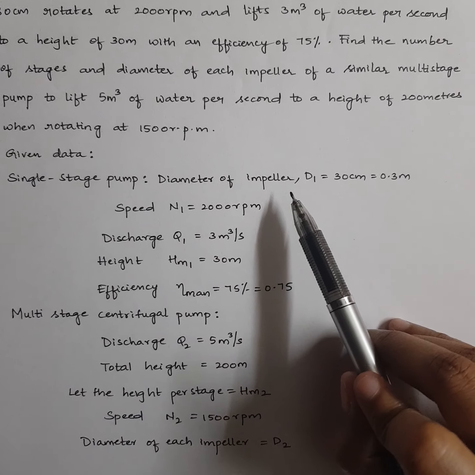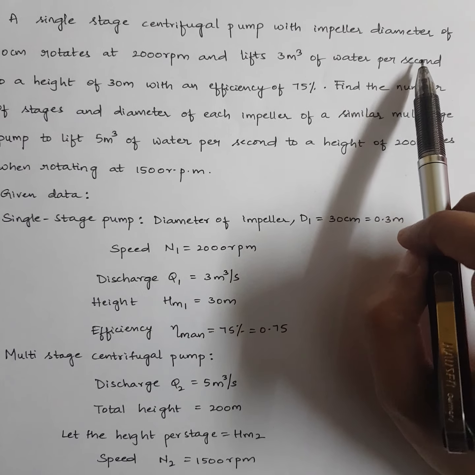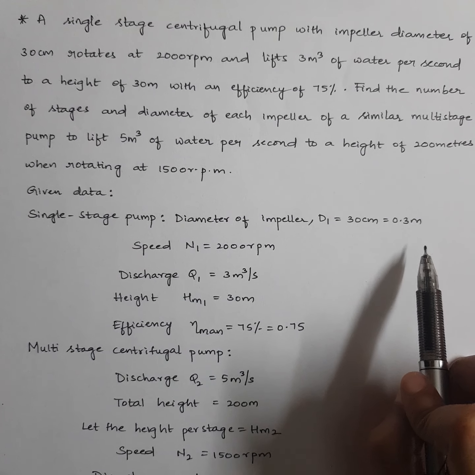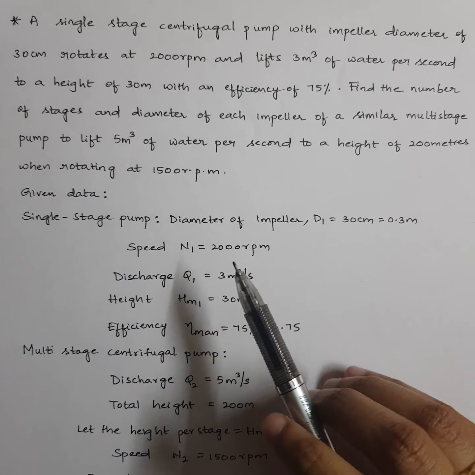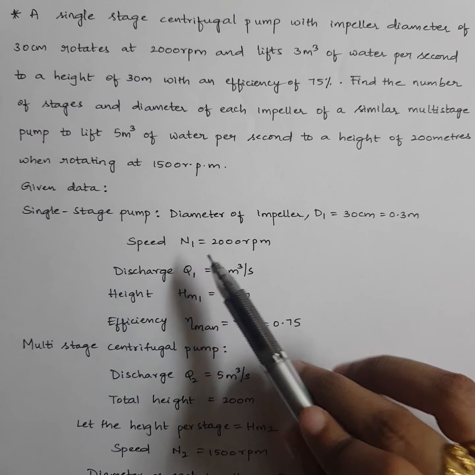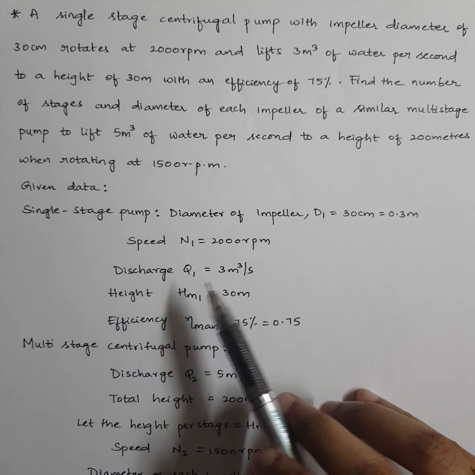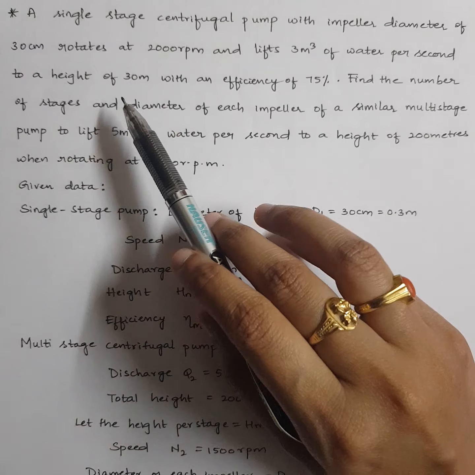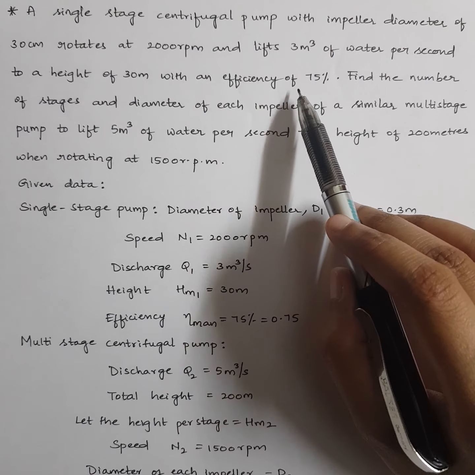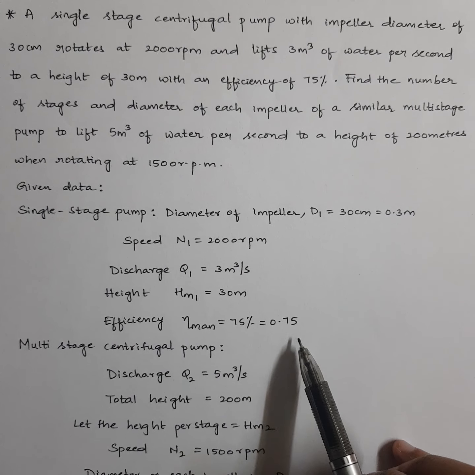Now see here, diameter of the impeller is given, right? Impeller diameter of 30 centimeter, right? So D1 is 30 centimeters, which is equal to 0.3 meters, 30 by 100. Next, it rotates at 2000 rpm, means N1 is 2000 rpm. It lifts 3 meter cube of water per second, means what? Discharge. So Q1 is 3 meter cube per second to a height of 30 meters, means what? HM1 is equal to 30 meters with an efficiency of 75%, means what? Manometric efficiency is equal to 75%, which is equal to 0.75.